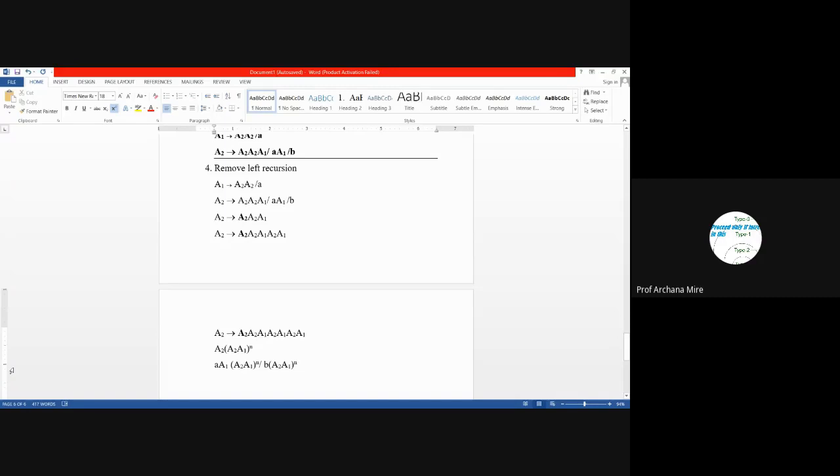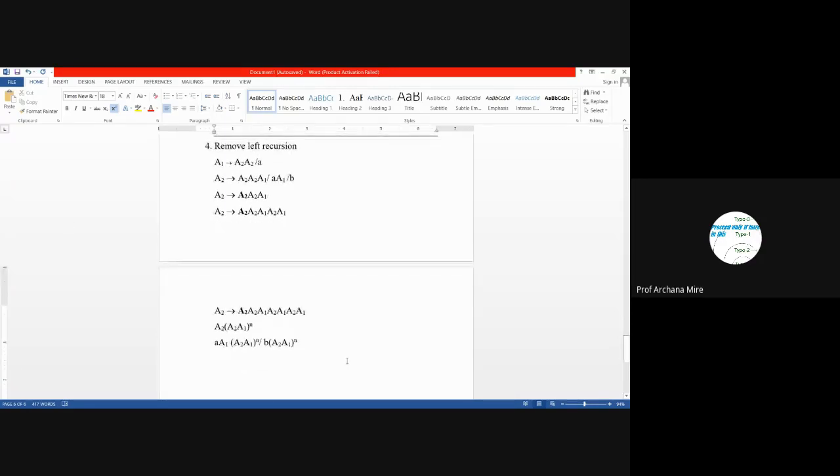And now we want to write the same production rule in the right recursive way, but still we want that we should be able to generate the same string. So how to do that? Once again, we will need to use a new non-terminal B. So let's see how to write it. A2 leads to which type of strings we want to generate? Either of this type, or either of this type of the string. So what can be the production rules here?